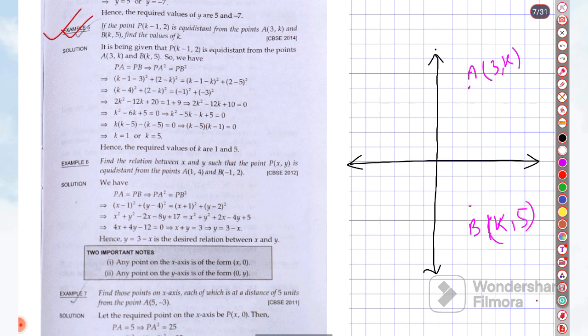The third point P is here, K minus 1 comma 2.